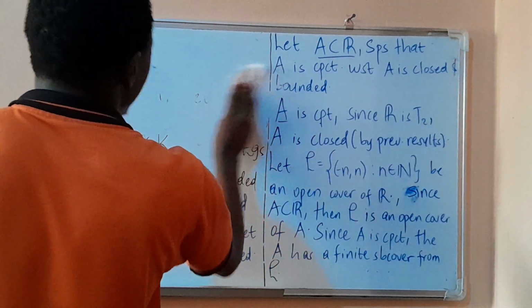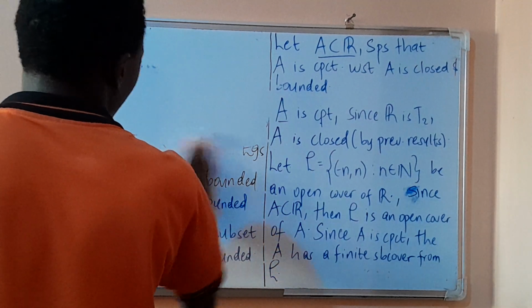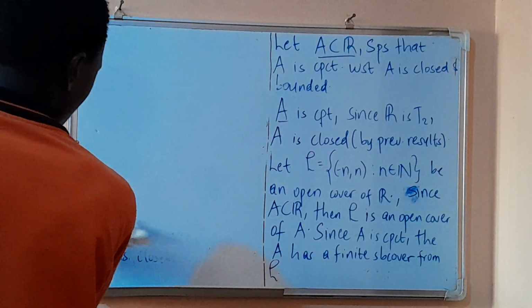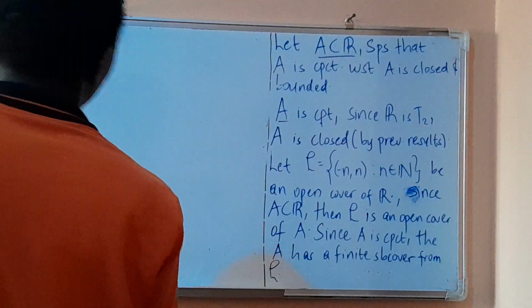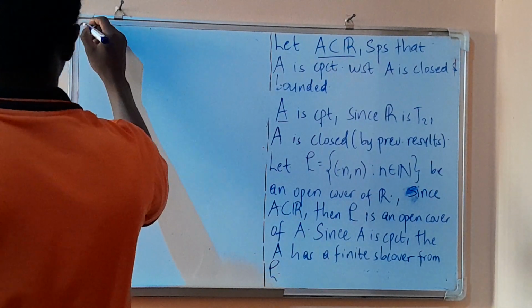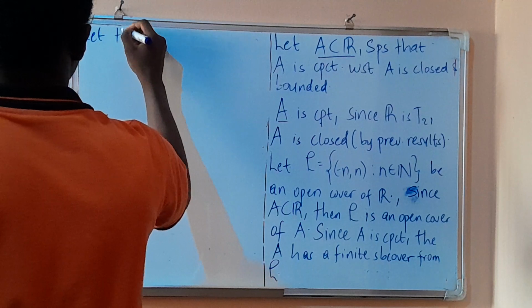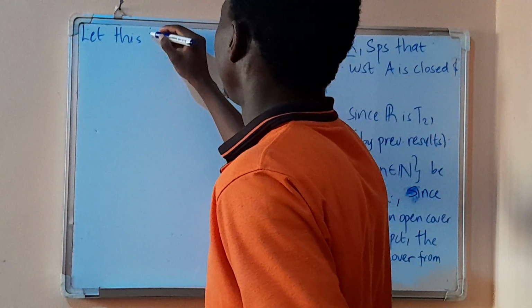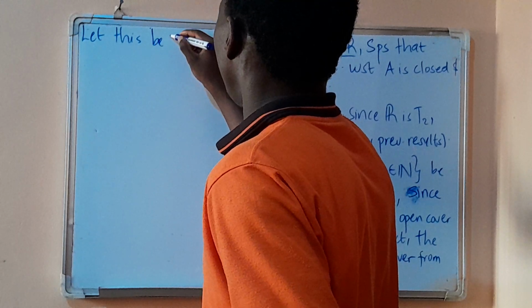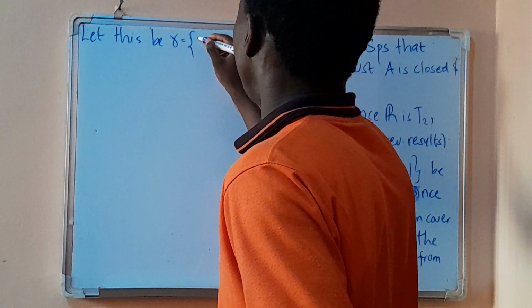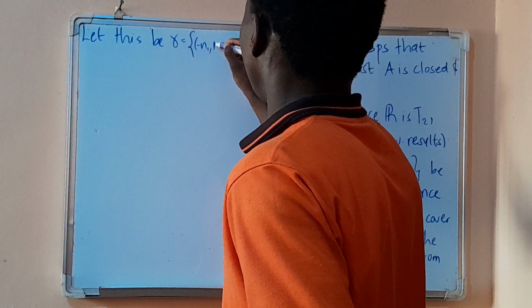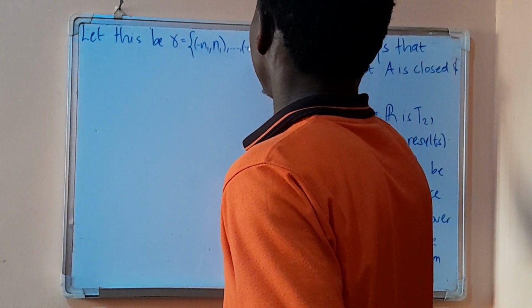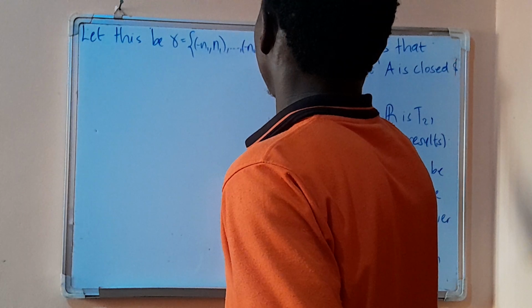So how does that finite subcover look? Let this finite subcover be gamma negative n1 up to negative nk.